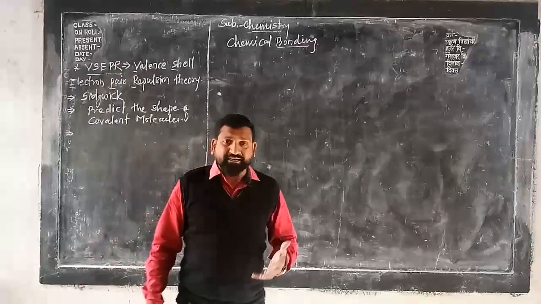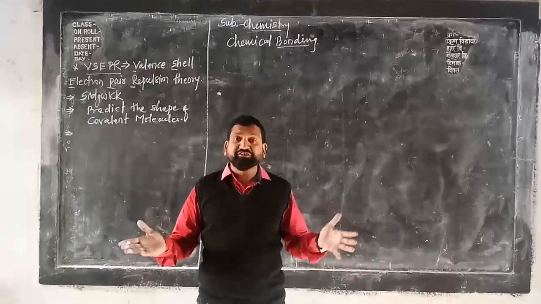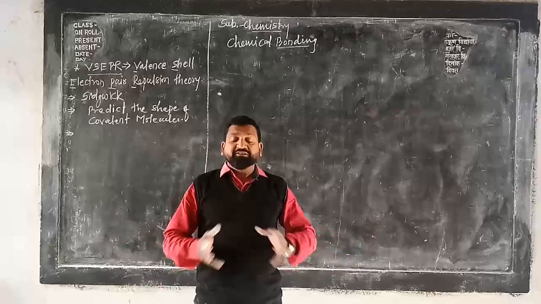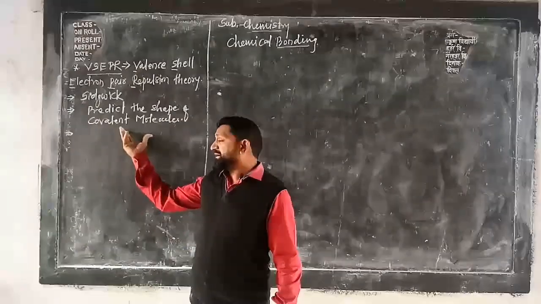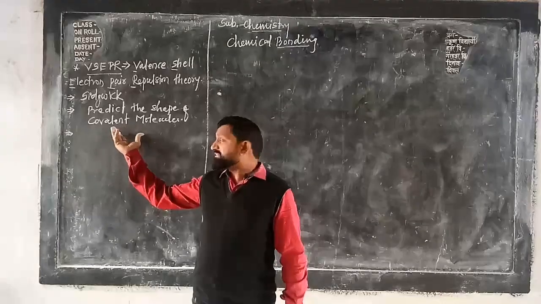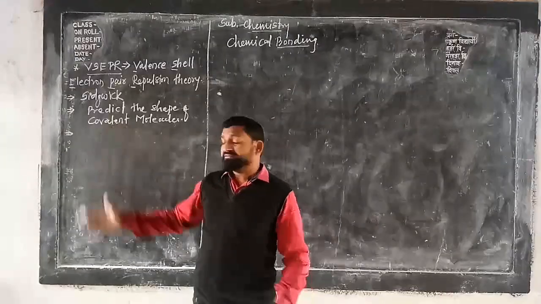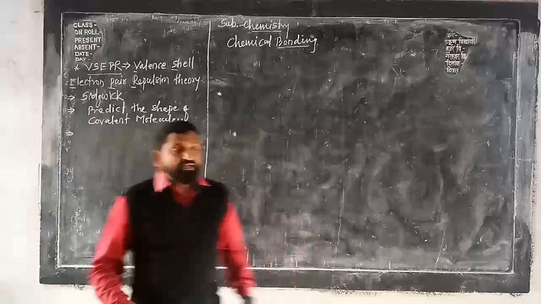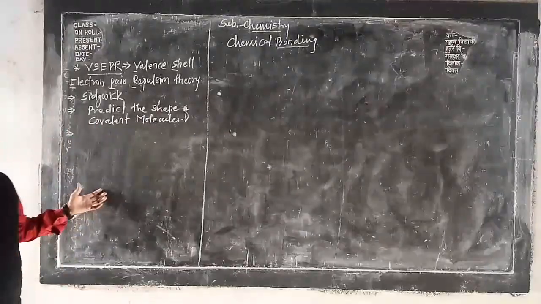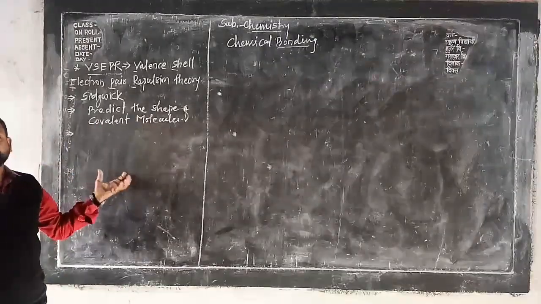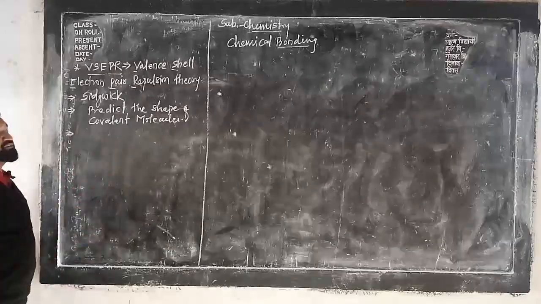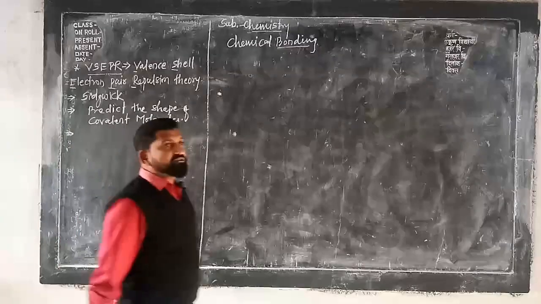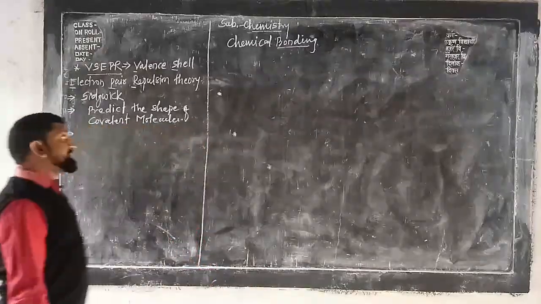Whatever atoms there are, in that atom there are shells. In that shell there is a pair of electrons, so there is a repulsion between the electrons. That is why the electrons arrange themselves in such a way that there is minimum repulsion, and hence we get the proper shape. That is the main utility of VSEPR.